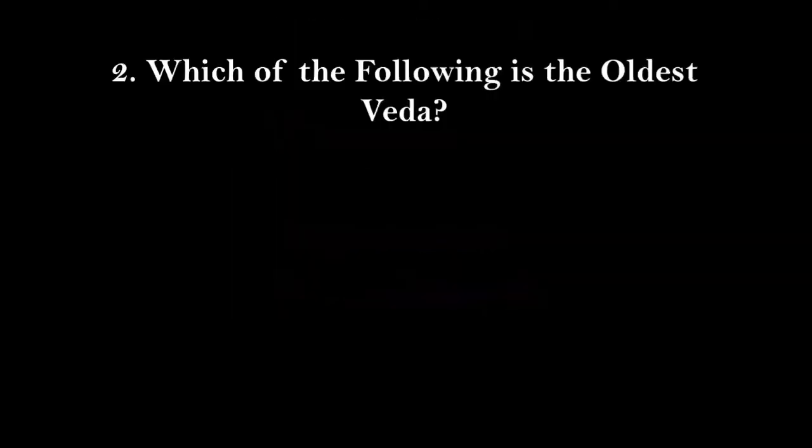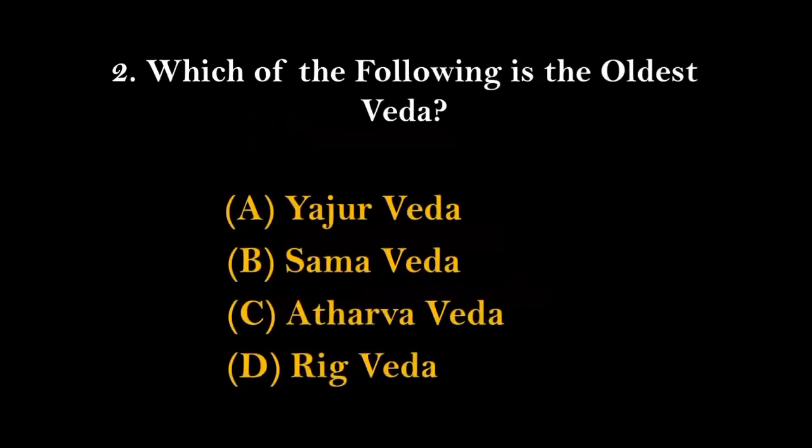Question number 2. Which of the following is the oldest Veda? The options given here are Yajur Veda, Samveda, Atharva Veda, and Rig Veda. And the right answer for this is option number D, that is Rig Veda. We should keep in mind that the Rig Veda is the oldest Veda among the 4 Vedas. It is an ancient Indian collection of Vedic Sanskrit hymns along with associated commentaries of liturgy, rituals, and mystical exegesis.